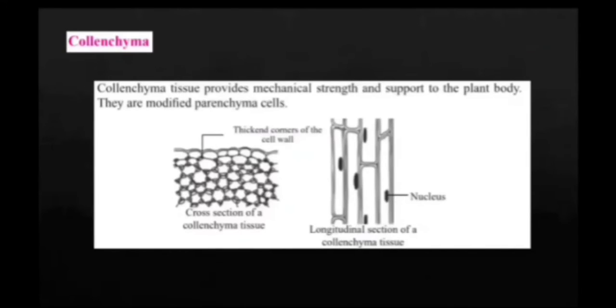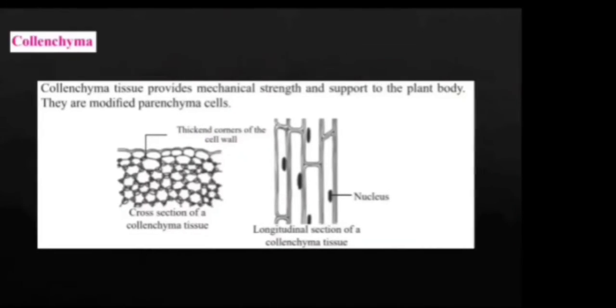Collenchyma tissue. Collenchyma tissues provide mechanical strength and support to the plant body. They are modified parenchyma cells because they have most of the features common to parenchyma. You can see the cross section and the longitudinal section of the collenchyma in this picture.